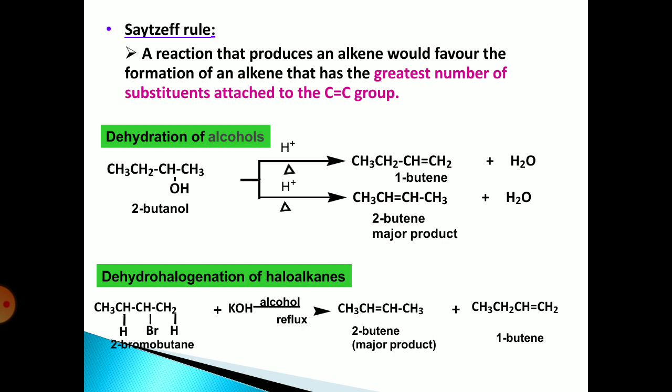Let us see the dehydration of alcohol. In 2-butanol, there are two possibilities of removal of hydrogen, that is, from the methyl group and from the CH2 group. Therefore, there is a possibility of formation of two compounds, that is, 1-butene and 2-butene. According to the Saytzeff rule, 2-butene is the major product, that is, the more substituted alkene is obtained as the major product.